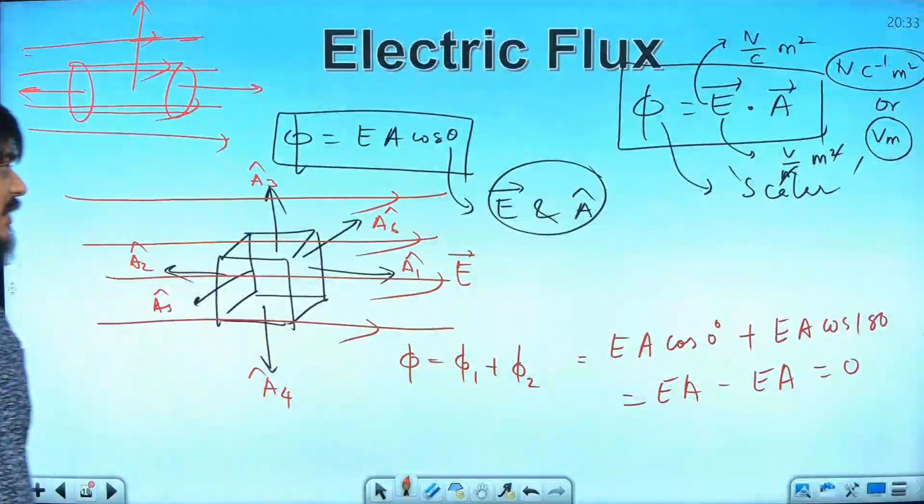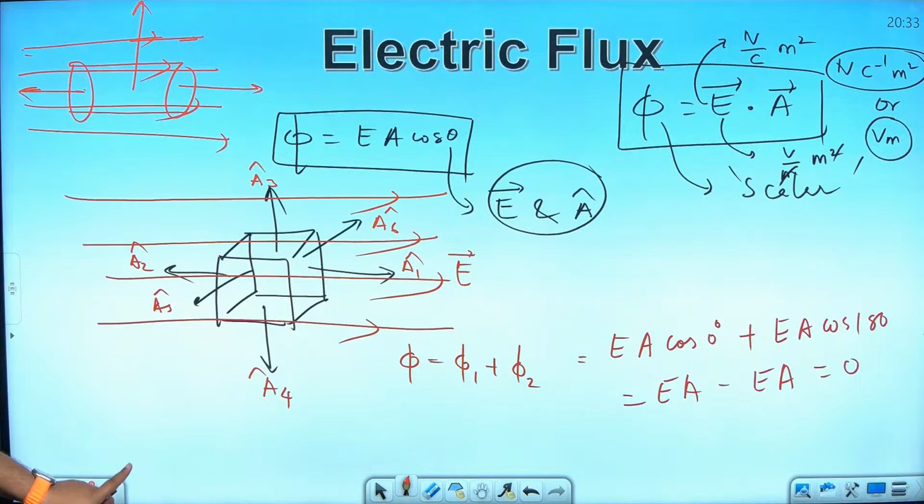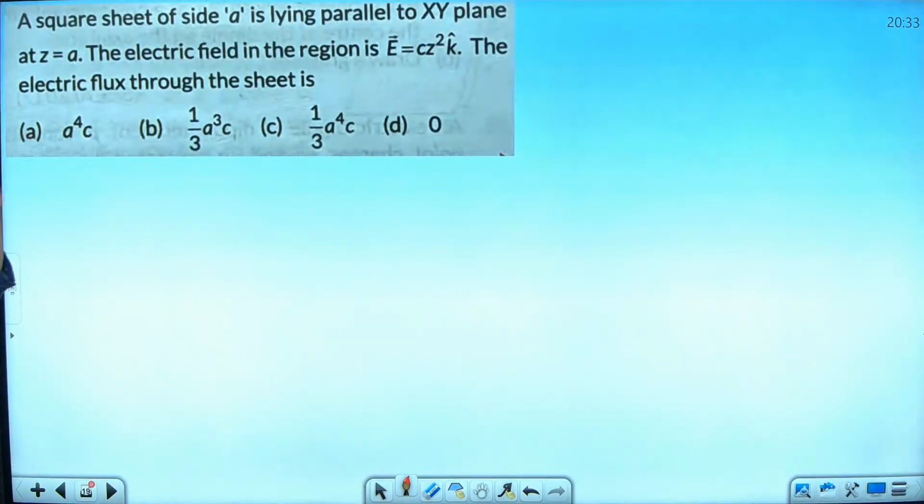Let us see how the questions will come in the examination. See the first question. A very good question, MCQ type, 1 mark. A square sheet of side A is lying parallel to XY plane at Z is equal to A. The electric field in the region is CZ square K cap. Electric flux through the sheet is how much?